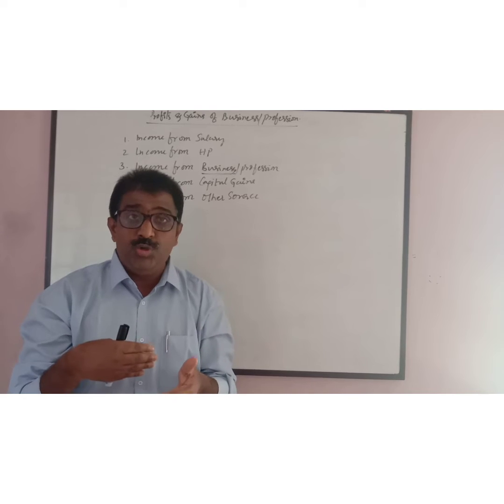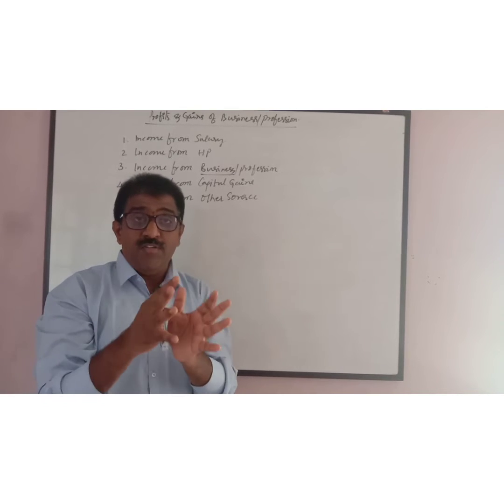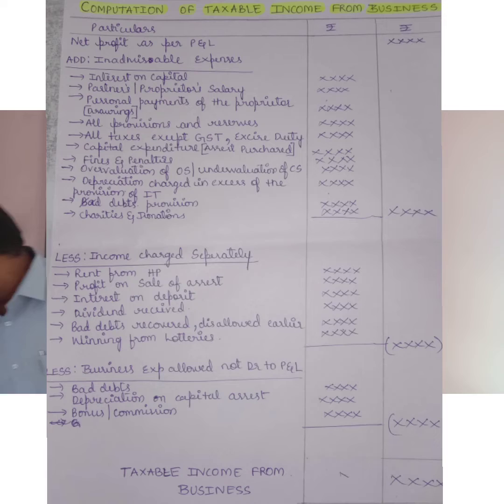While recomputing, certain provisions are given. It is very clearly given in this table. Please go through this table. First we take the profit as per profit and loss account. Then we add all inadmissible expenses, meaning expenses expressly not allowed as per the provisions of income tax. What are those expenses?